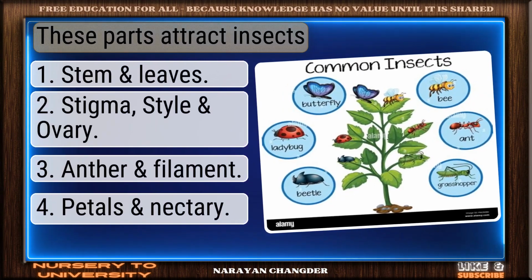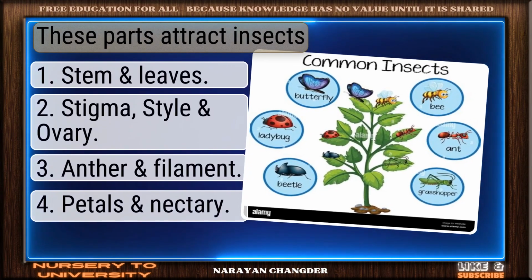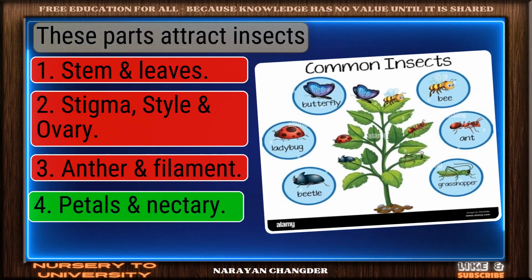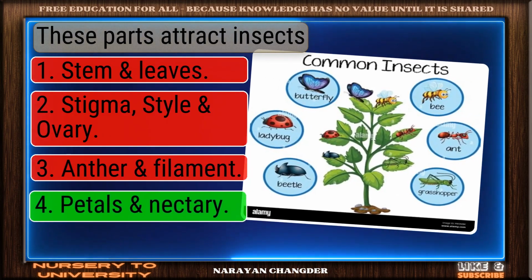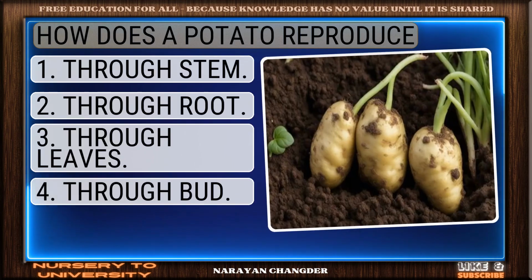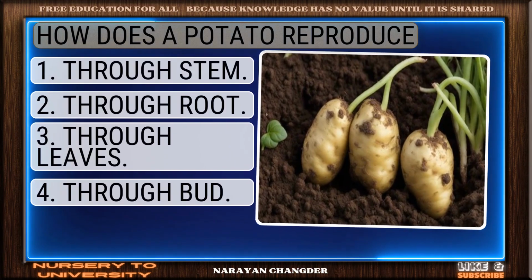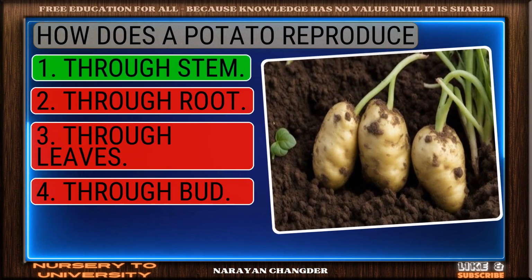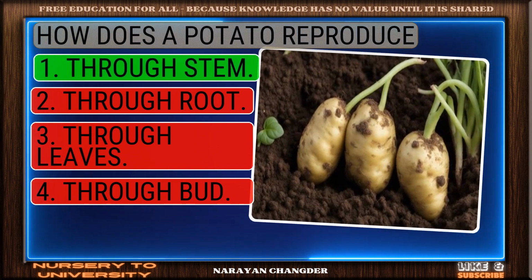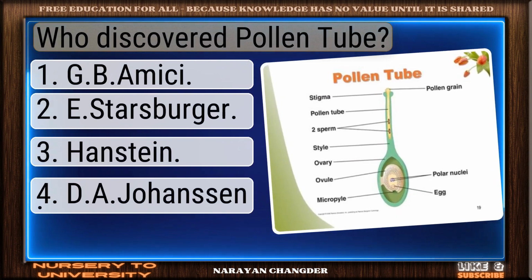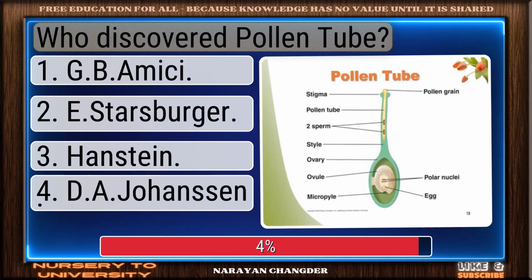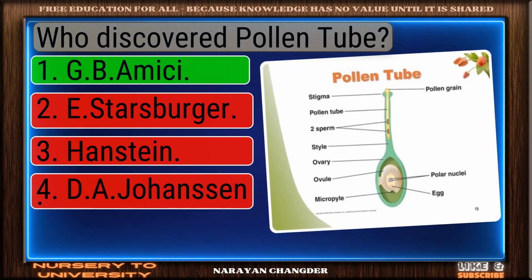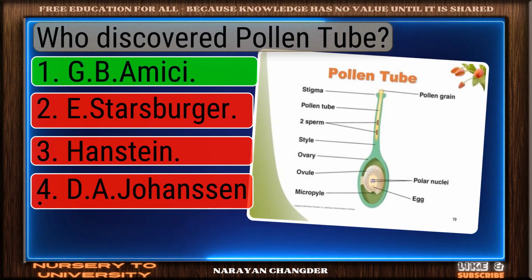Question number 223. These parts attract insects. Perfect. Petals and nectary is the correct choice. Question number 224. How does a potato reproduce? Excellent choice. Through stem is the right answer. Question number 225. Who discovered pollen tube? Well picked. GB Amici is the correct answer.